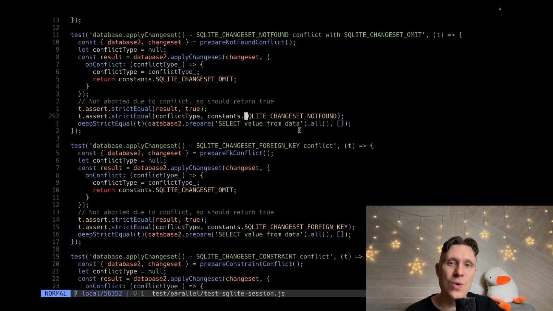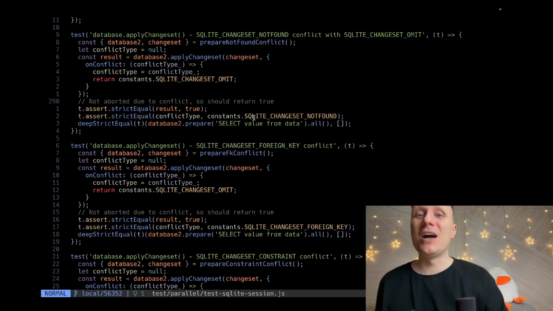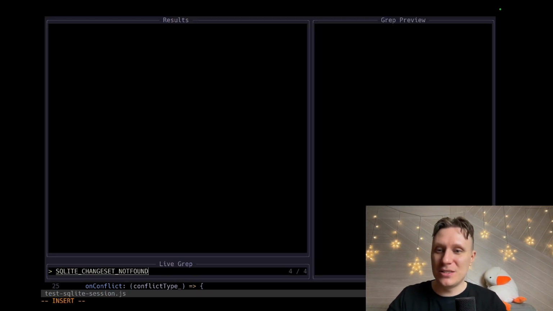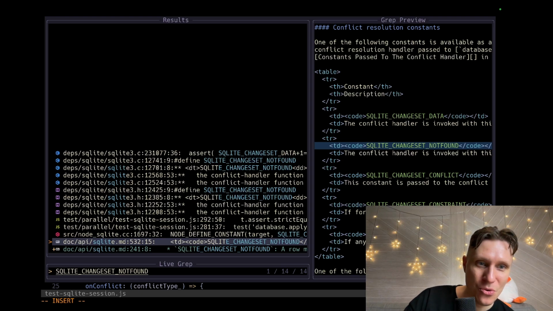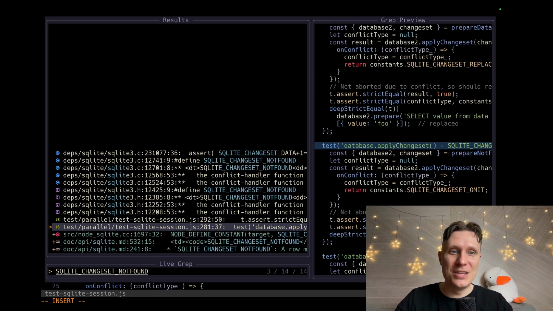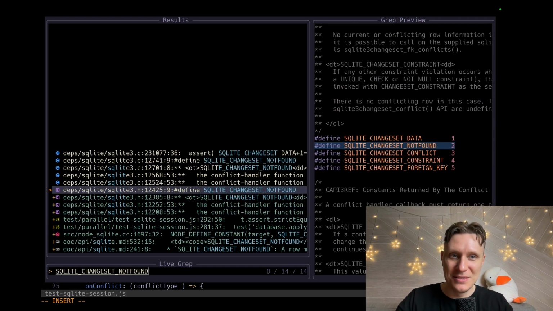So we transform one conflict type into this conflict type. Guys, I can understand now that we transform conflict type into conflict resolution type. Holy moly. Finally, it makes sense.